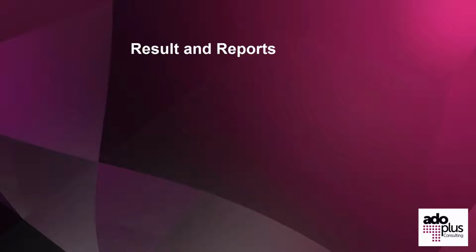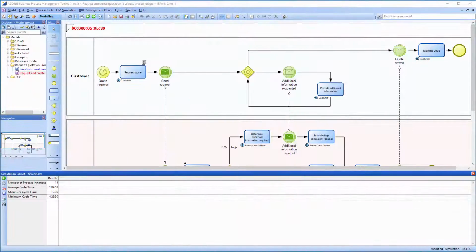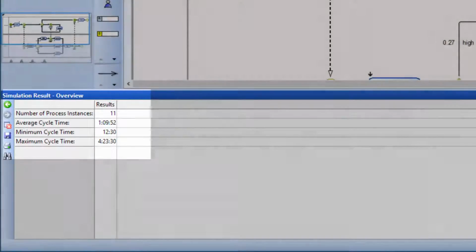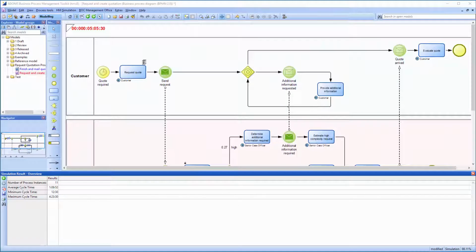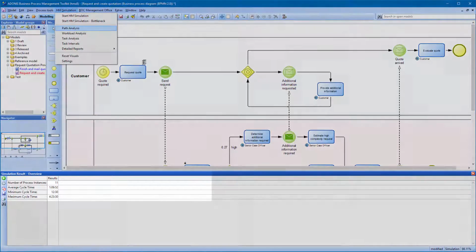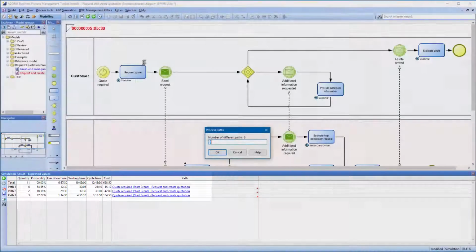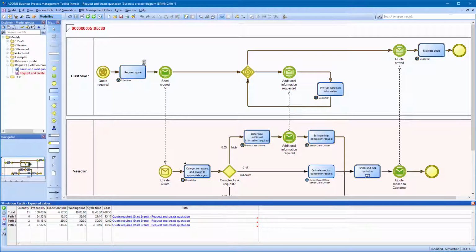Results and reports. After a successful simulation, a multitude of result types are available. The number of simulated process instances and resulting cycle times are displayed directly. The path analysis shows times, costs and probability of each path alternative found. In our example, the simulation identified 3 different routes through the process model. Let's have a look at path 3, which gets highlighted.